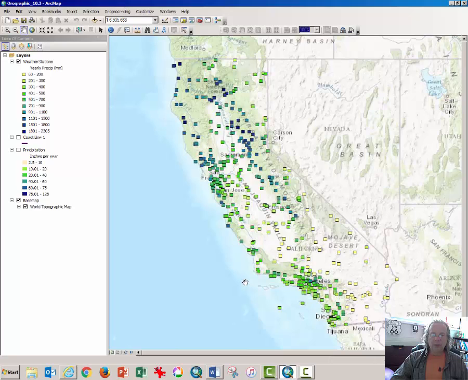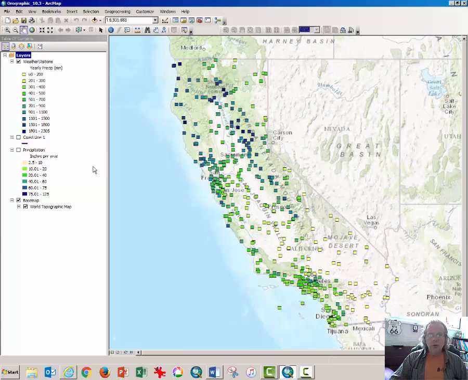This map is a map of weather stations on the top here. I'll turn that on and off. There are 411 weather stations, and the squares represent the location, of course, but also the color ramp indicates the number of millimeters of yearly precipitation on average. The areas in dark blue, lots more rain. The areas in yellow and lighter shades of green, far less rain.